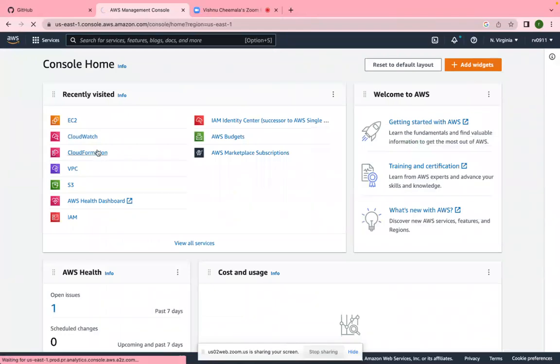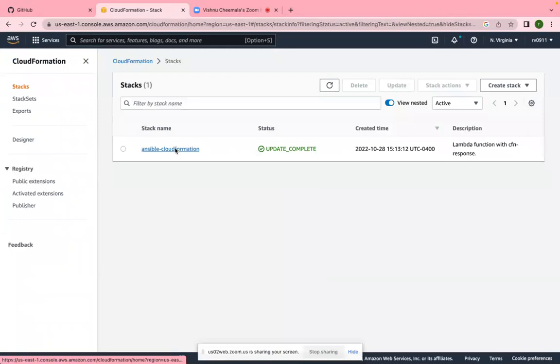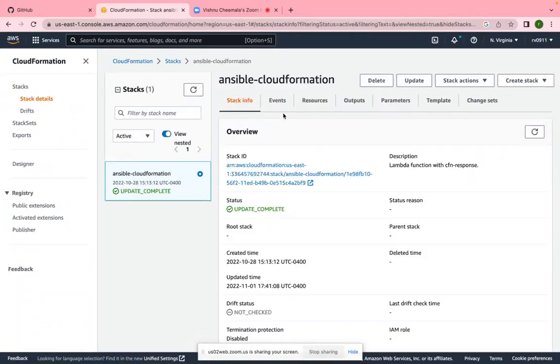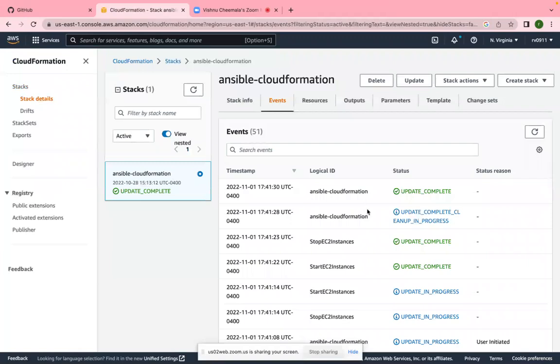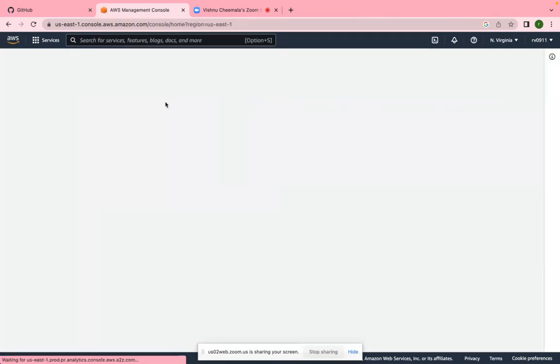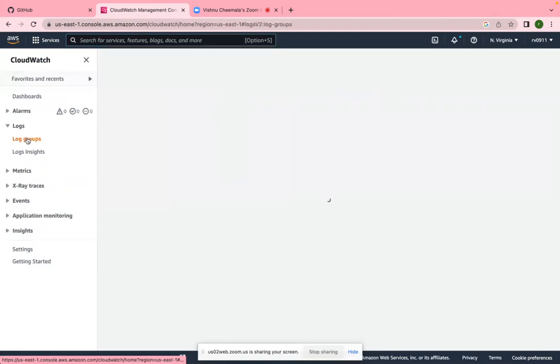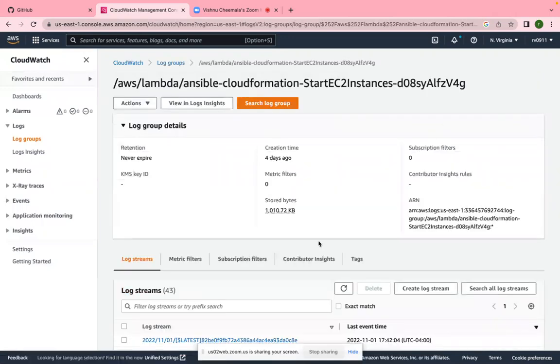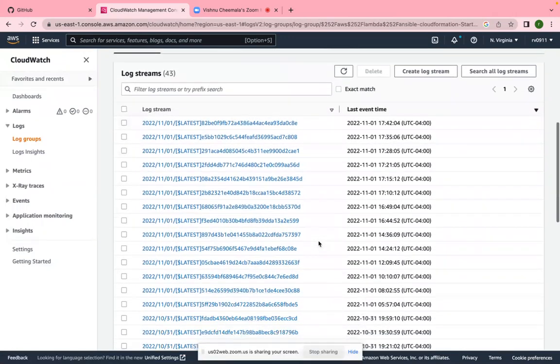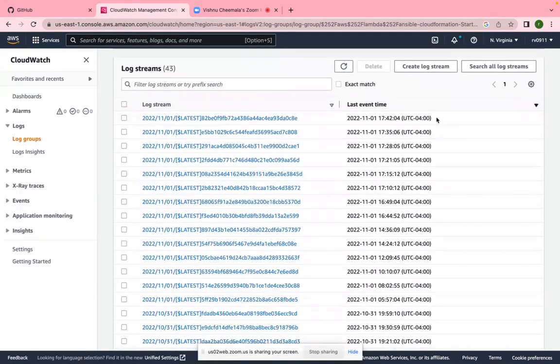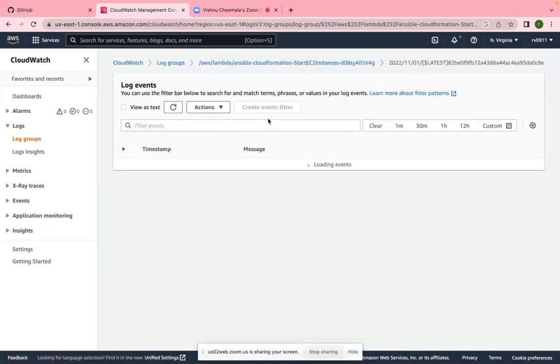Let me just go to CloudFormation. Okay, this is the stack. Let me go to the events. Okay, so I have it over here. To check the logs, I will go to CloudWatch. Okay, I have them over here. Time is 17:42, so I have a log for the most recent one over here. That's the last event.